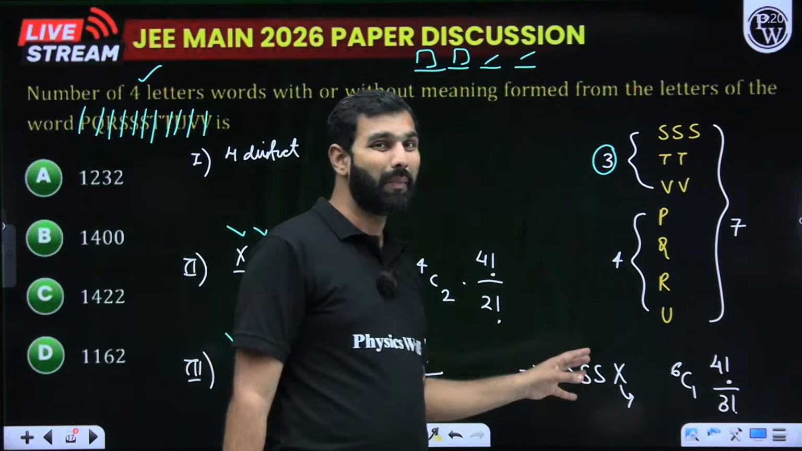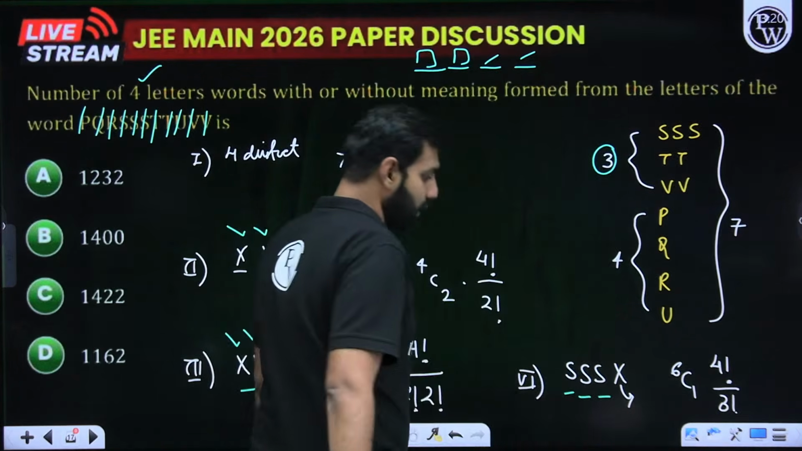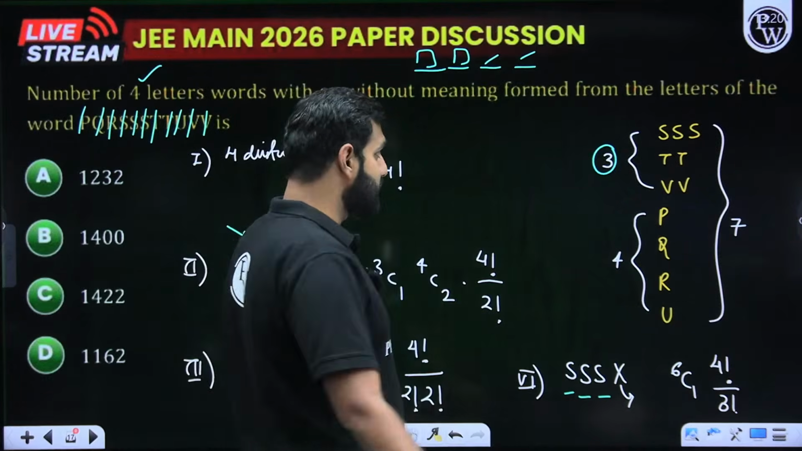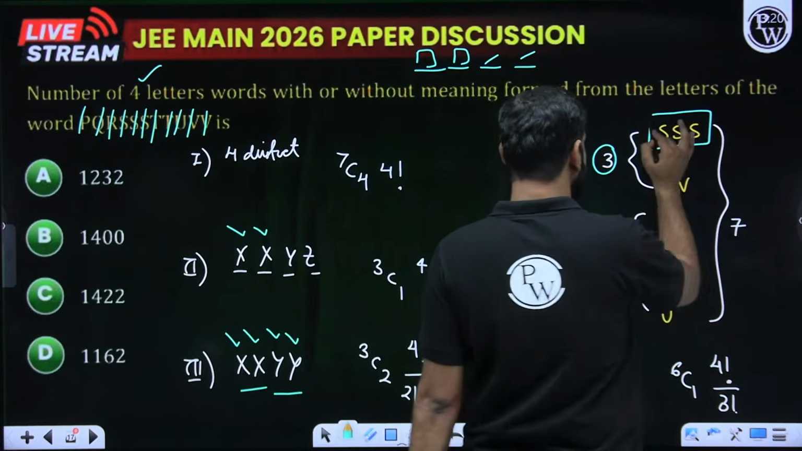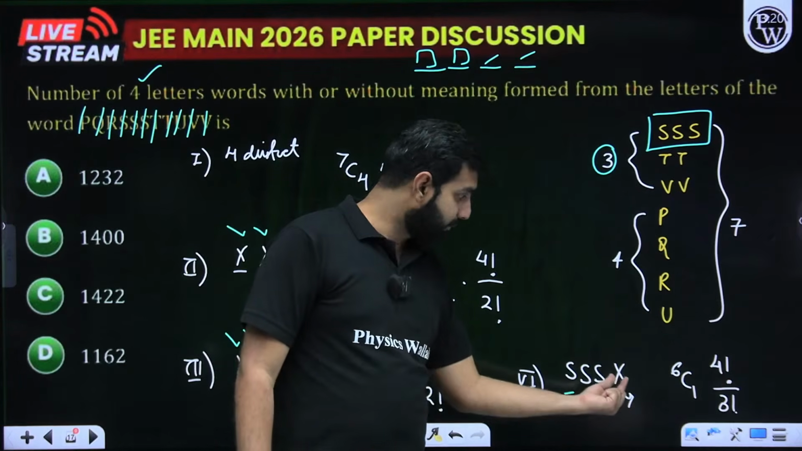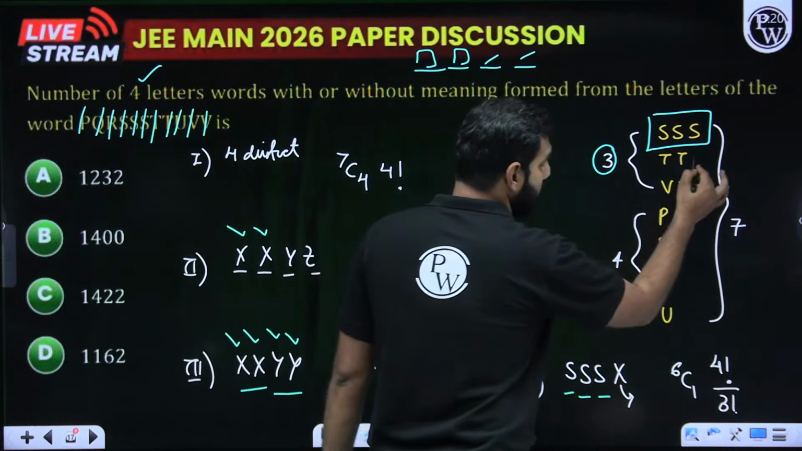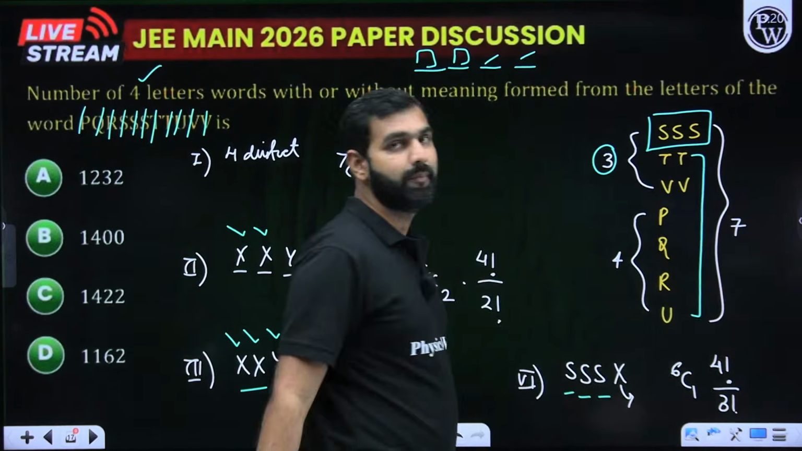A lot of students may have committed the error that there is one more possibility: that all 3 could be same except for one, which is possible only when all 3 letters are chosen from this S. So all the 3 are S and the remaining letter is the distinct one. So 3 S can be chosen in one way, but apart from that, I'm still left with 6 available options.